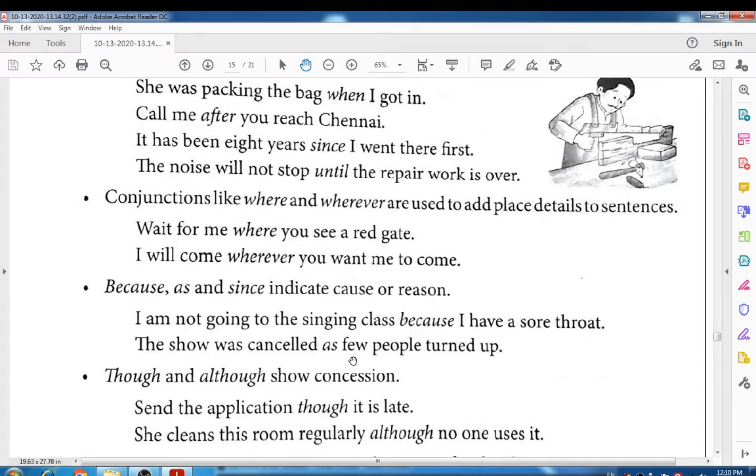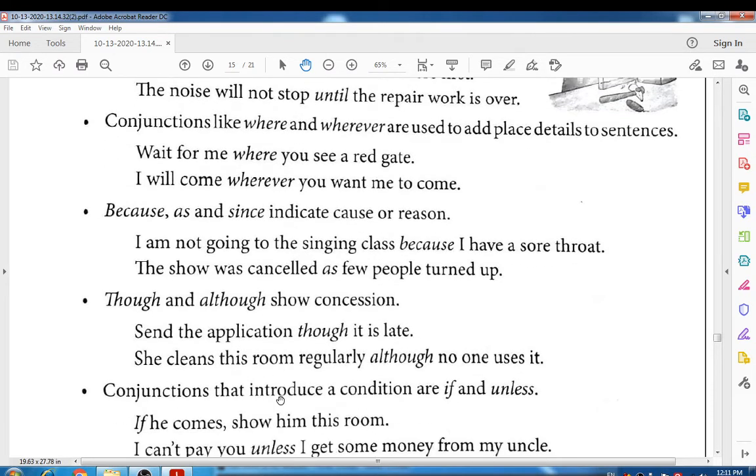The show was cancelled as few people turned up. As is the conjunction. The show was cancelled as few people turned up. It shows cause, right? Then though and although show concession. Concession. Look at that.